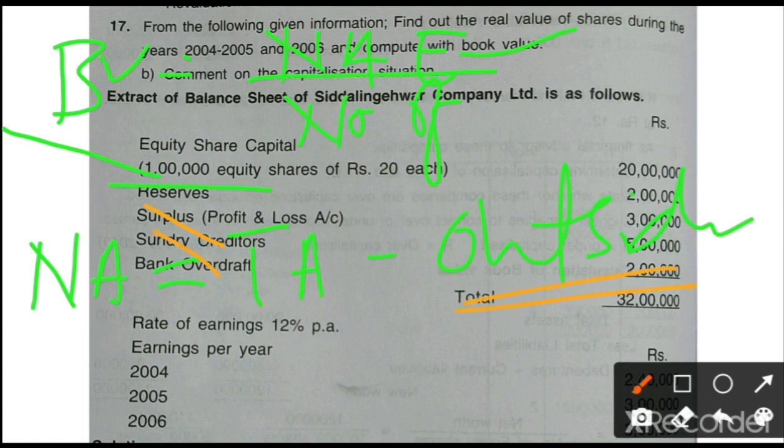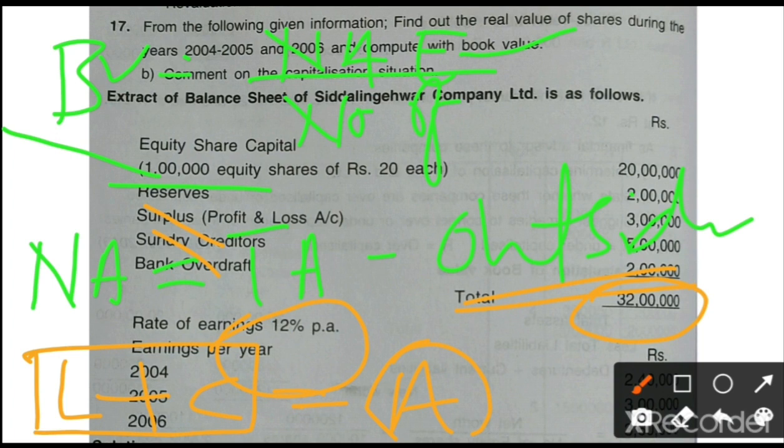Yes, we got it. And what about total assets? It is not available. But one thing, students, according to the accounting concept, liabilities plus capital is equal to assets. Will you believe this? You studied the accounting equation in PUC first year. So liabilities plus capital is equal to assets. Right now in this case, the liabilities plus capital is given as 32 lakh. So proportionately, assets are also 32 lakh.